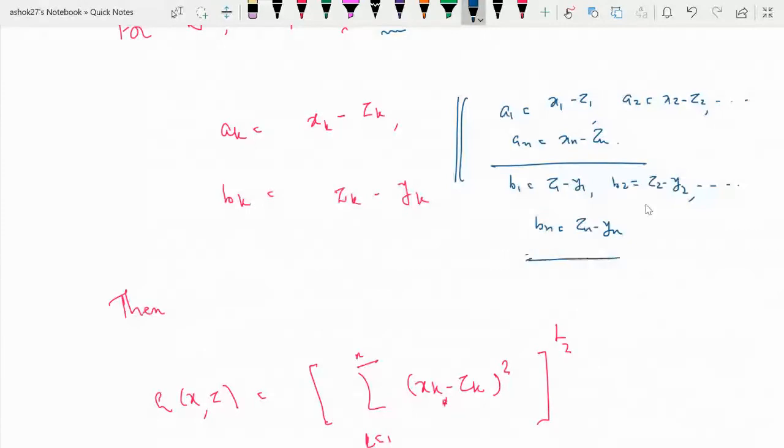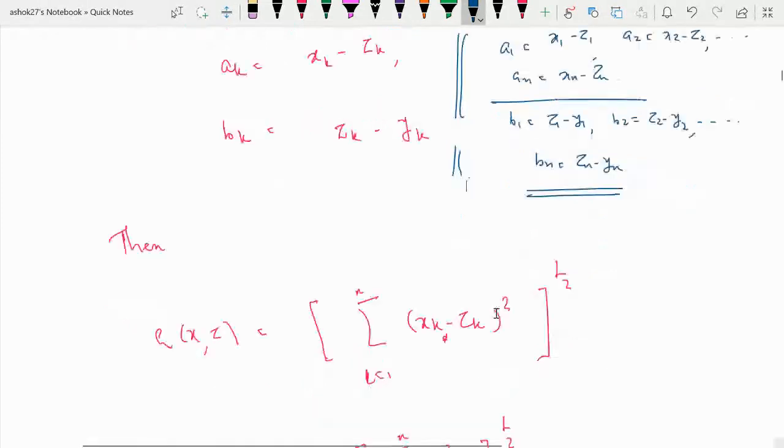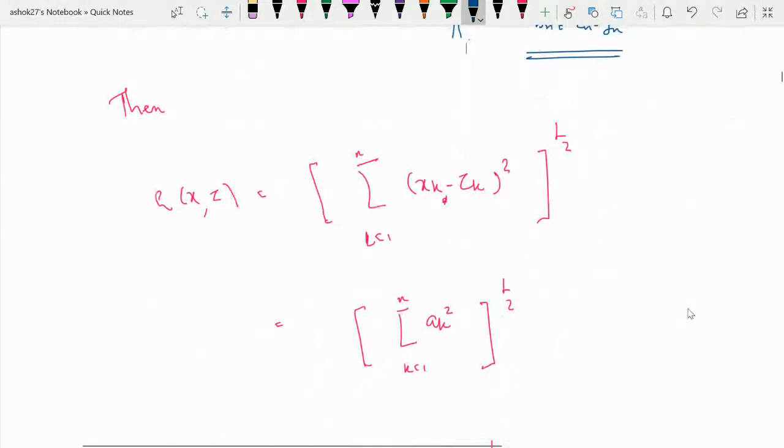So let us make this assumption, and because of that you will write rho of xz. What is rho of xz? By definition of rho, it will be summation of xk minus zk square, whole its power half. But xk minus zk we are taking as ak, and therefore it will be summation ak square, whole its power half.